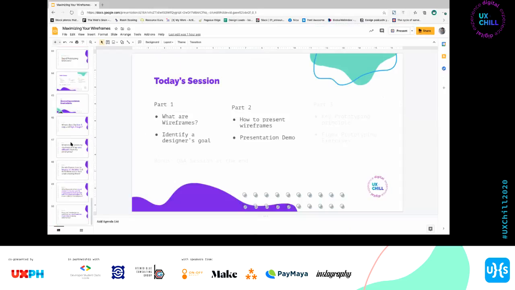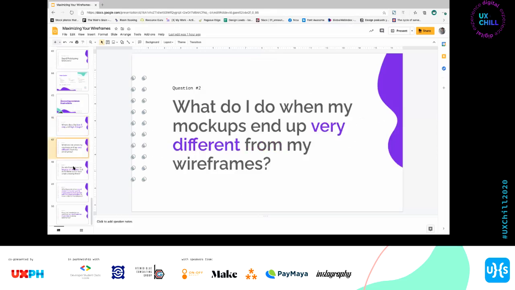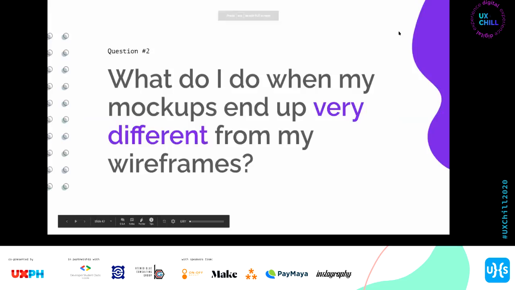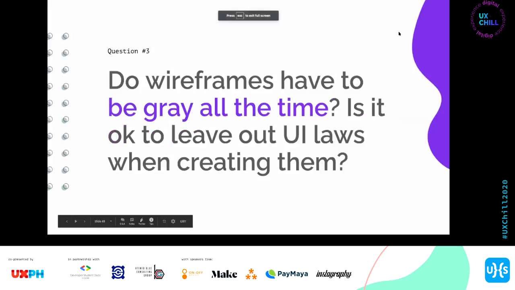I don't have titles. Okay, sige. Related question: do wireframes have to be gray all the time? Is it okay to leave out UI rules when creating them? And I think the specific UI rules mentioned here were examples like how green is meant for success, red is meant for errors, tapos may yellow for warning.